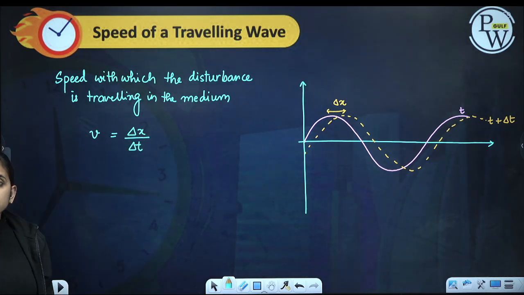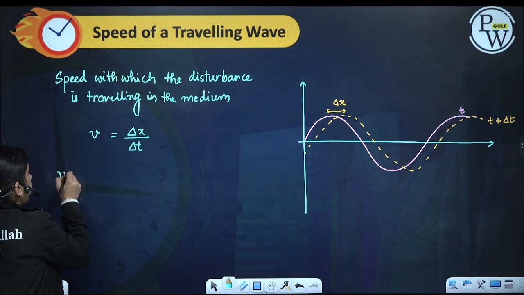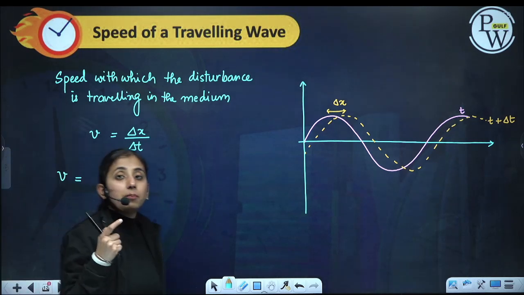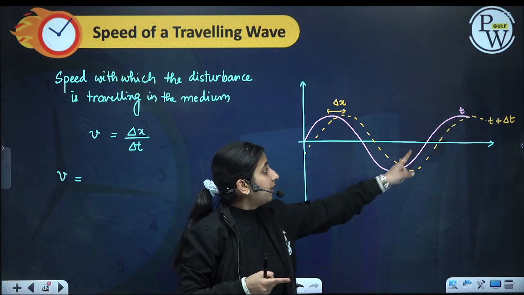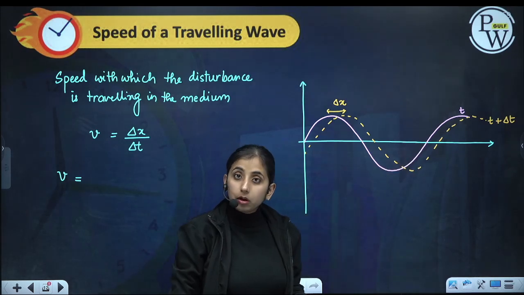Now see, how much distance will the wave cover in one time period? In one time period it will cover a distance equal to lambda.